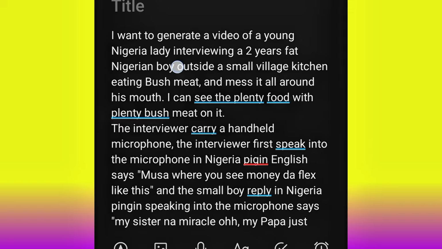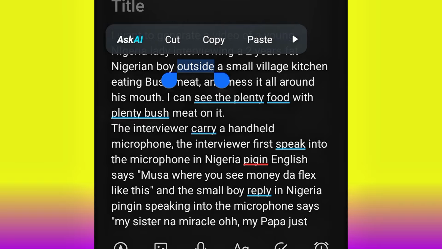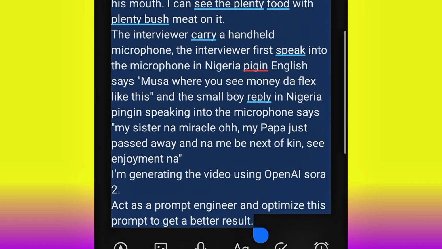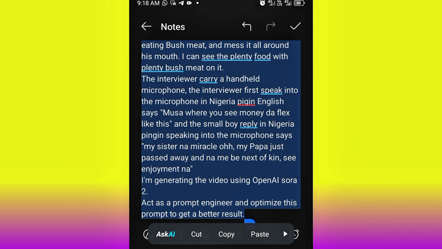So all I need to do now is to go ahead and copy this particular prompt. So this is how I structure the prompt. This is not actually a prompt yet. This is just a pre-prompt. This is the prompt that we are going to use to get the real prompt that we are going to be using to generate the video.